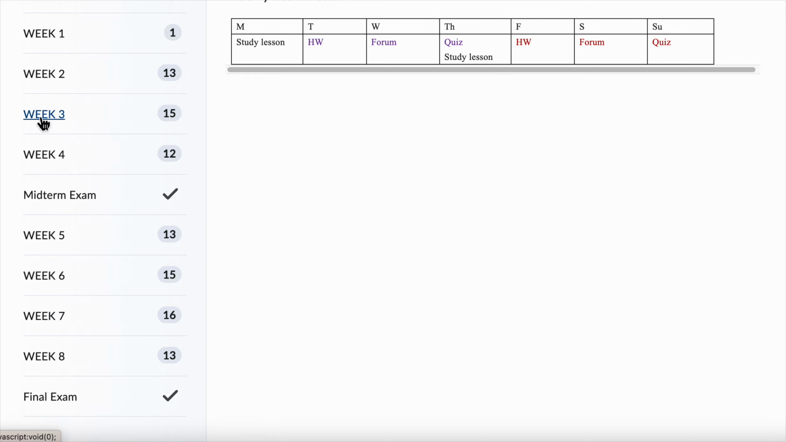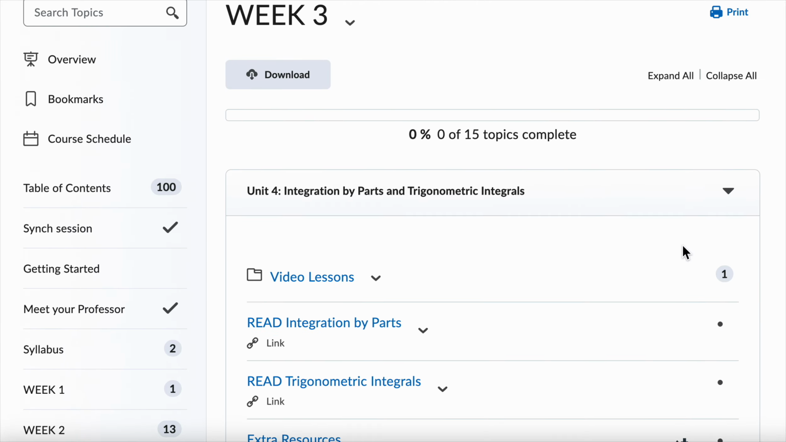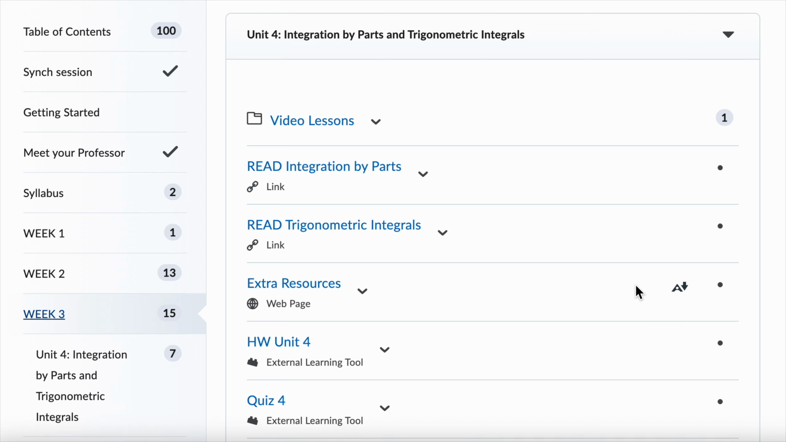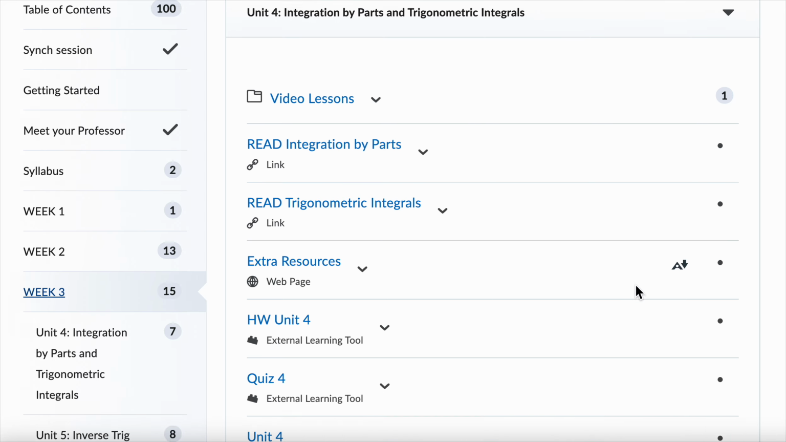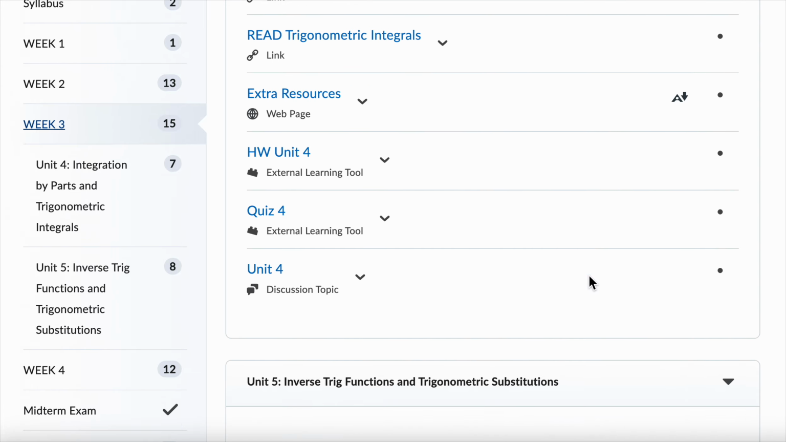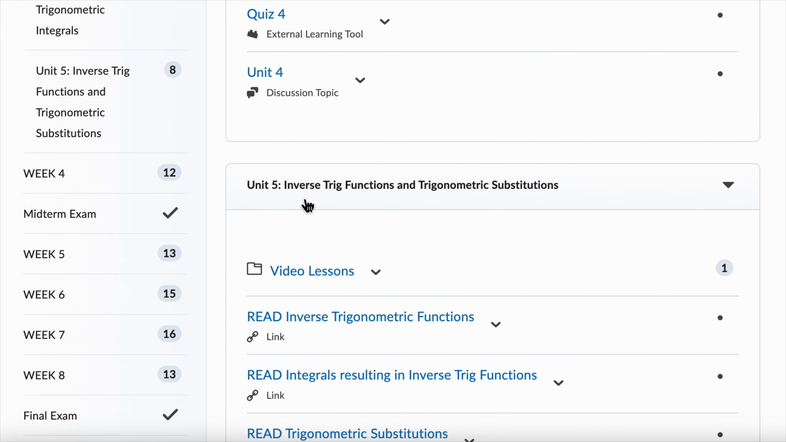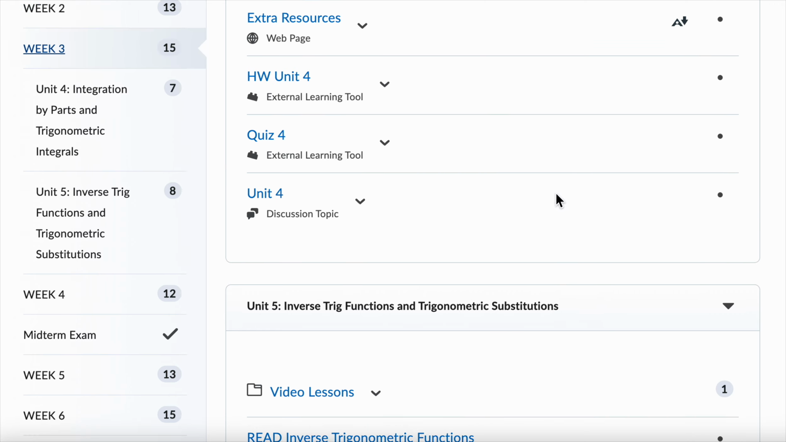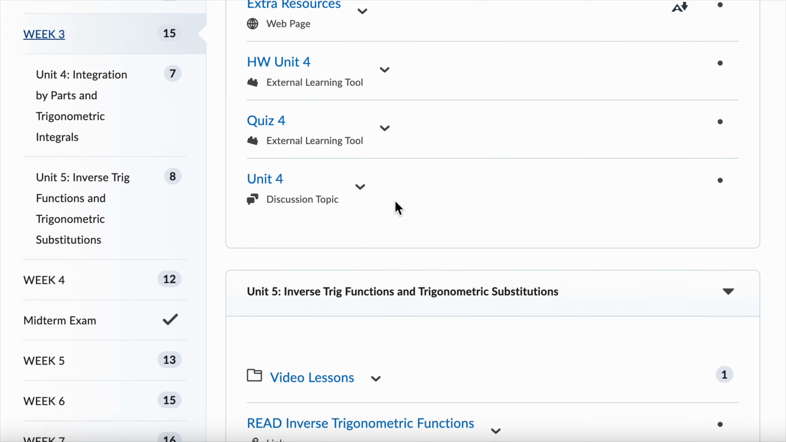Let's pick, for instance, week 3. In week 3, you are going to have 2 units, as I said before. In this case, it's the unit integration by parts and trigonometric integrals, and the other unit is inverse trigonometric functions and trigonometric substitutions. So you have to work in these 2 units.